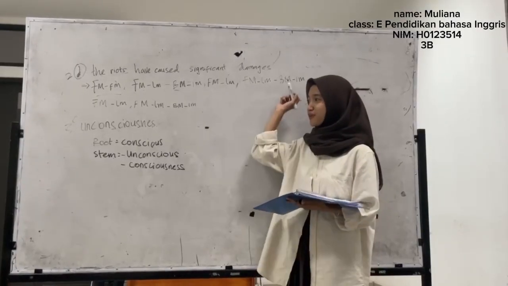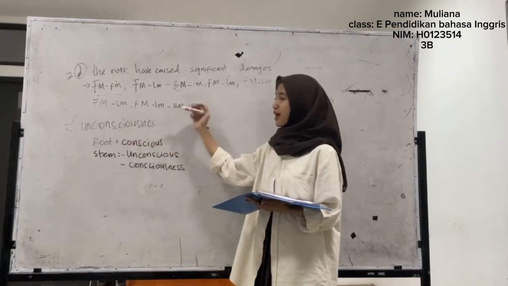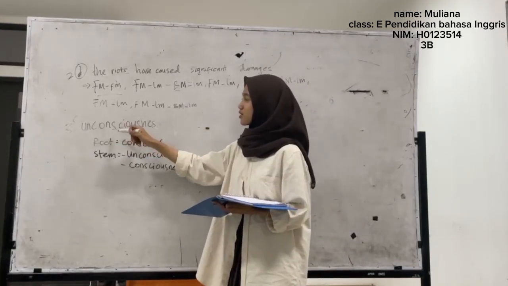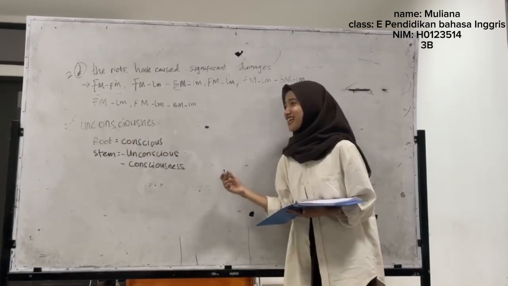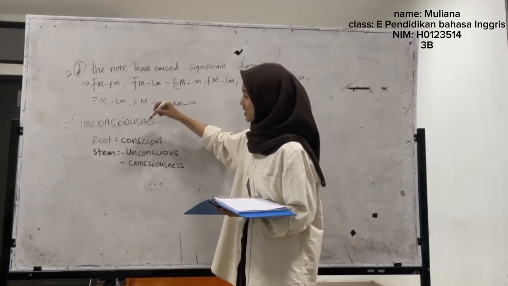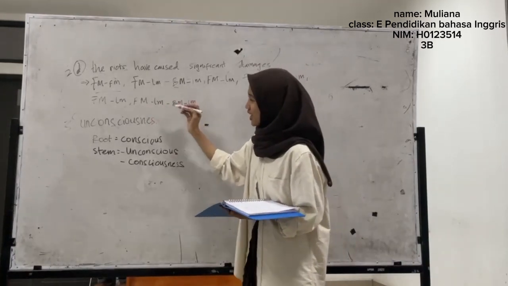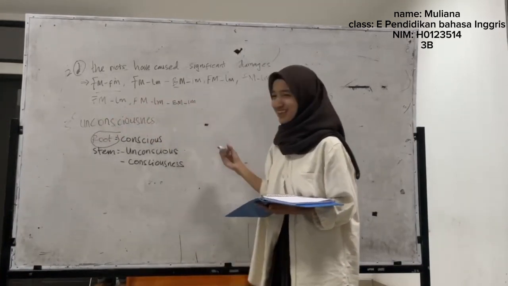Jadi di sini saya akan menentukan root, stem, dan base dari kata unconspicuousness. Nah, conspicuous itu root teman-teman.